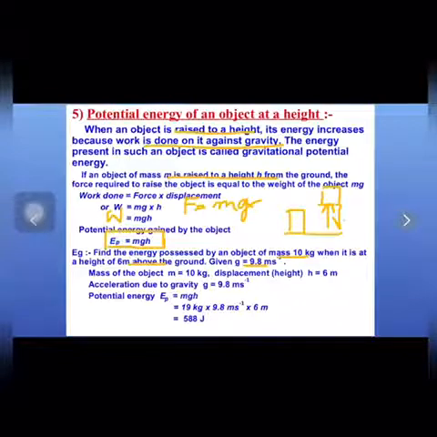All three values are given, so you put them in the formula of potential energy. When you multiply all three, you get the potential energy as 588 joules. This is your answer.